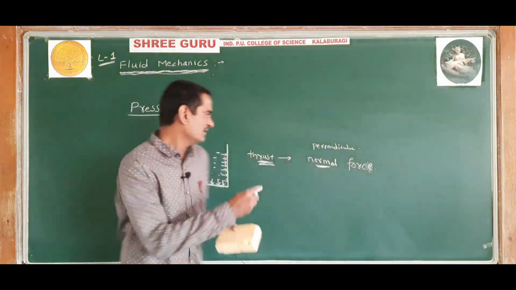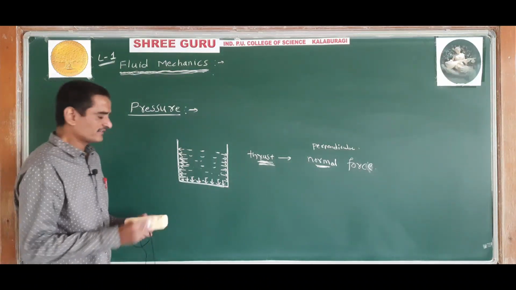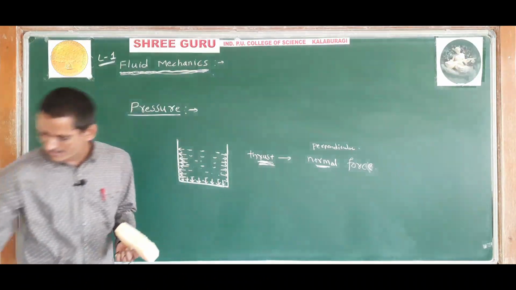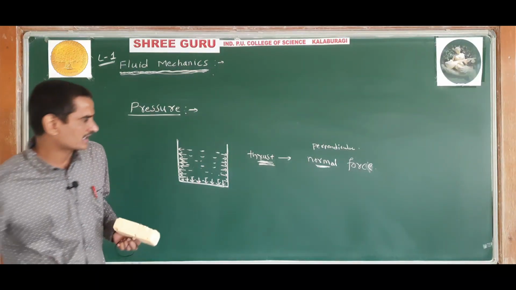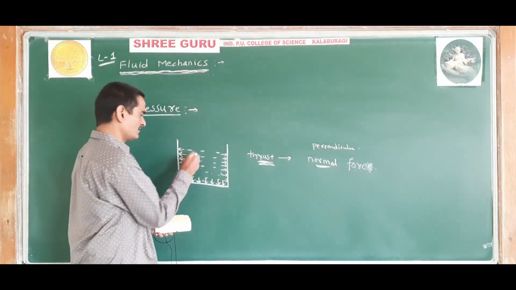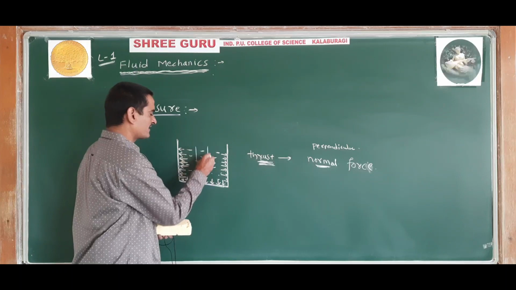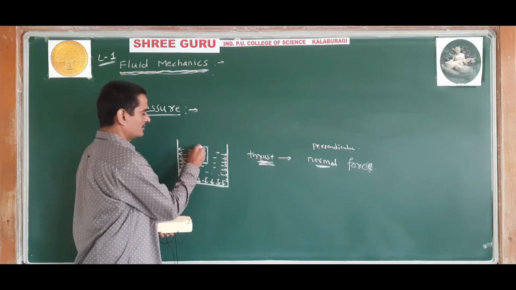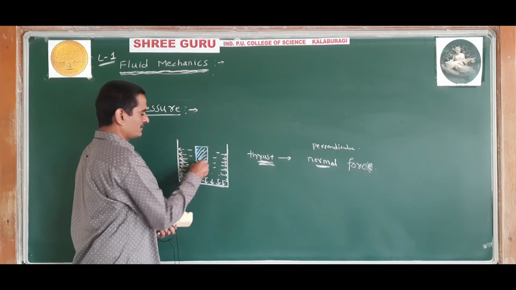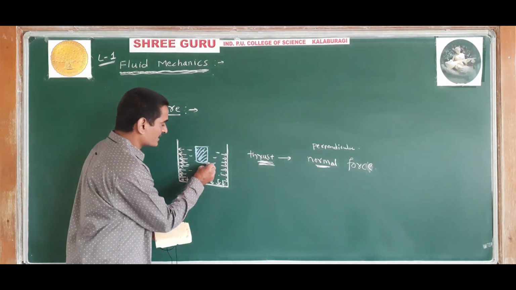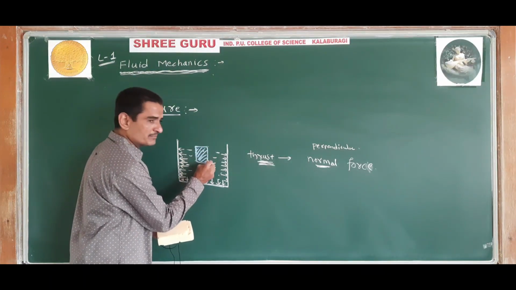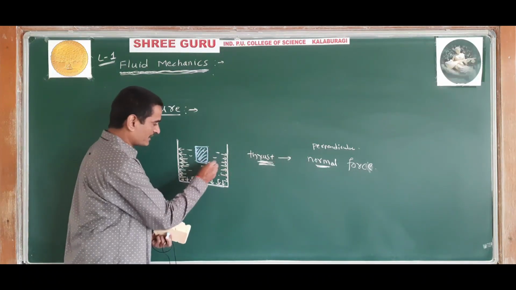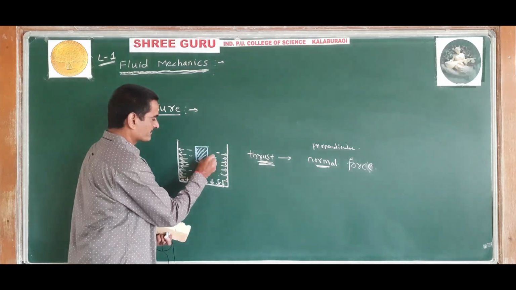For example, in this liquid, which is at rest, an object is immersed, kept inside the liquid like this. On the surface of this object also, the liquid will exert a force.